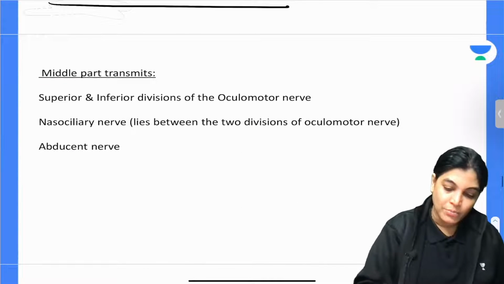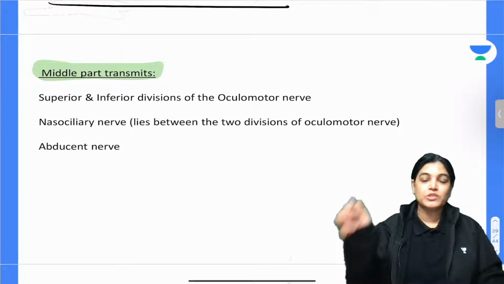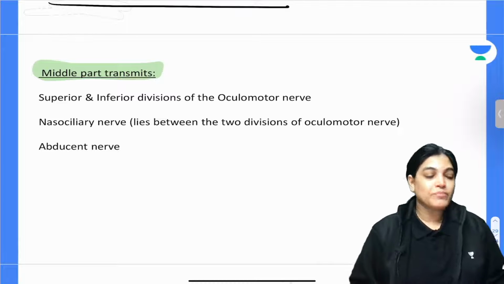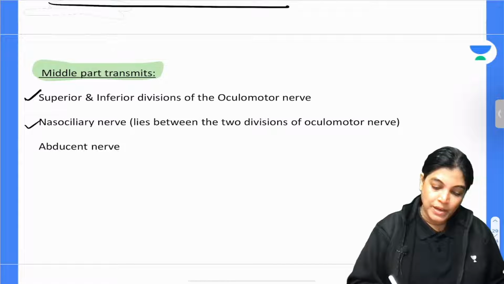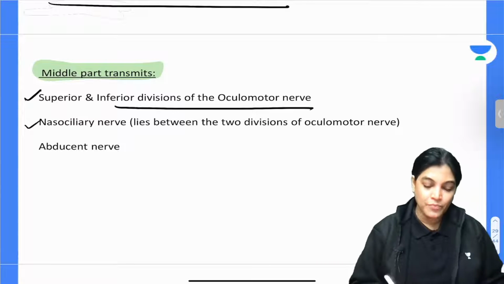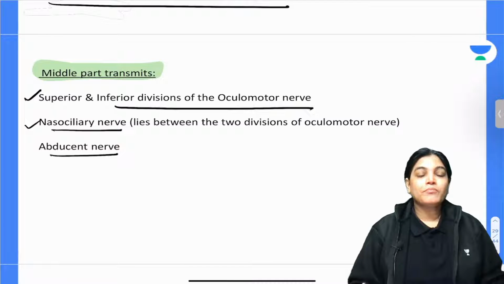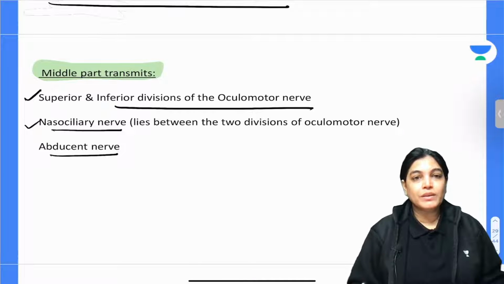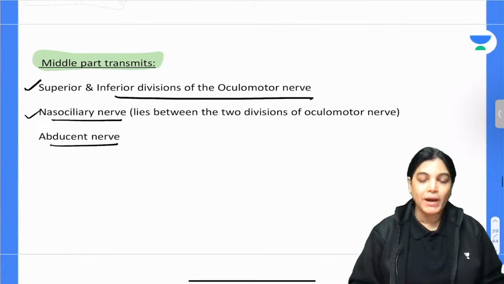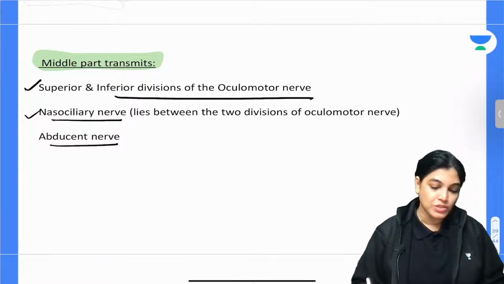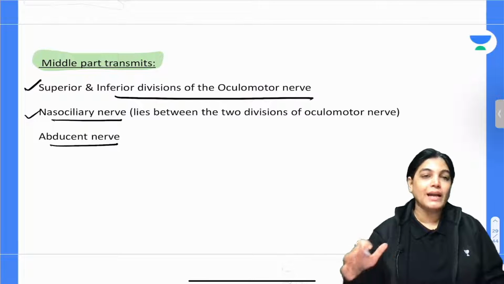Now if I talk about the middle component, you have seen that the middle part of the superior orbital fissure has the annulus of Zinn lying in it, and the structures traversing are the superior and inferior divisions of the oculomotor nerve, the nasociliary nerve and the abducens nerve. Superior and inferior means both divisions of the third cranial nerve, the nasociliary nerve and the sixth cranial nerve.